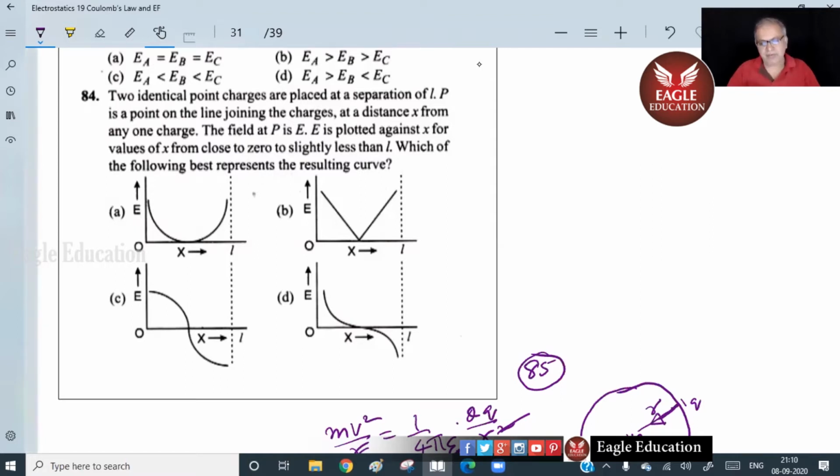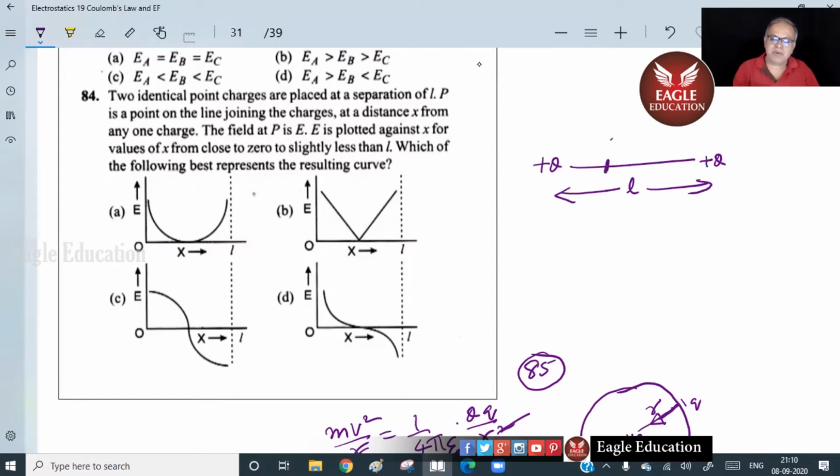Once again, you're looking for me to explain it. Just set up the question properly. Two identical point charges, some plus q and plus q are like this. Distance L. So P is a point on the line joining the charges at a distance x from any one charge.